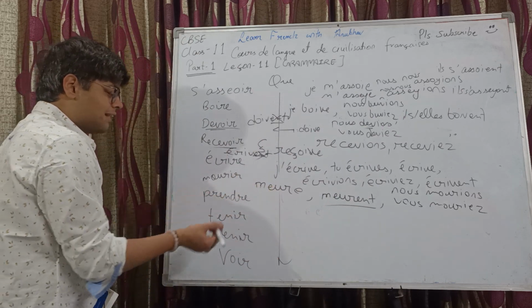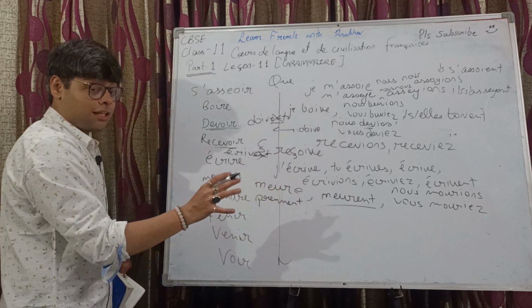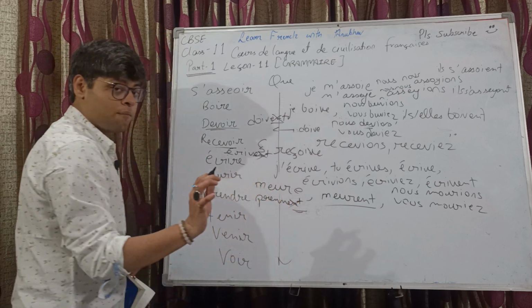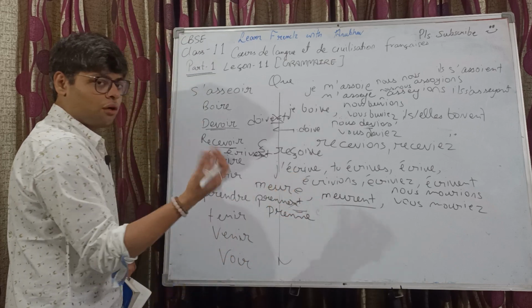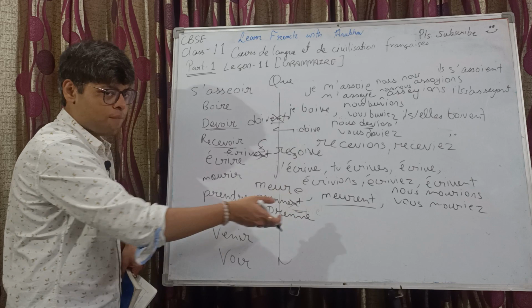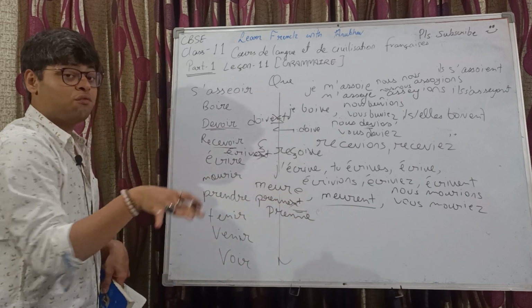Prendre, very easy. Il and elle plural conjugation is what? Pre-double n and ent, right? So ent is dropped here. So que je prenne, for tu es, for il and elle e, for ils and elles plural ent, prenn and ent, right? But for nous and vous, what will it be?